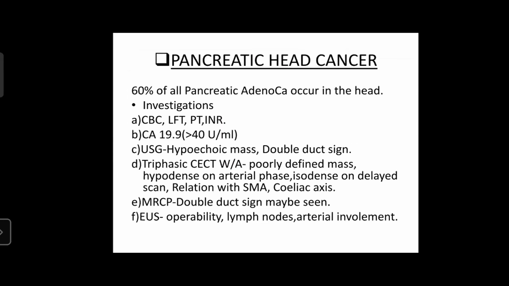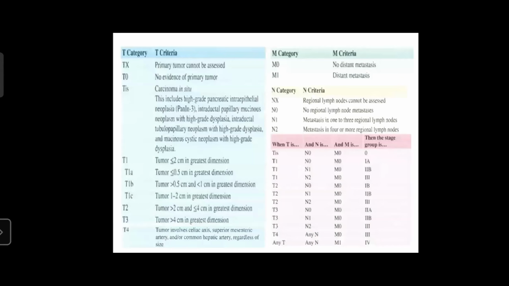Relation with the SMA and celiac axis can be delineated on triphasic CECT whole abdomen. MRCP may show a double duct sign, and EUS provides information on operability, lymph node status, and arterial involvement. This is the TNM classification of pancreatic cancer according to AJCC 8th edition.